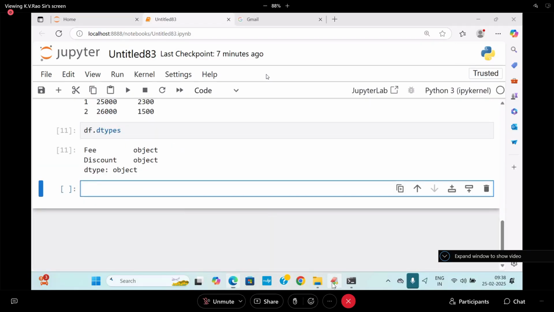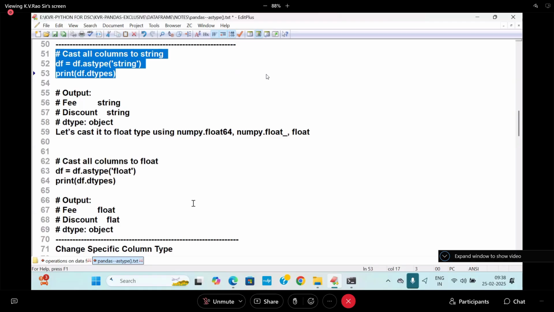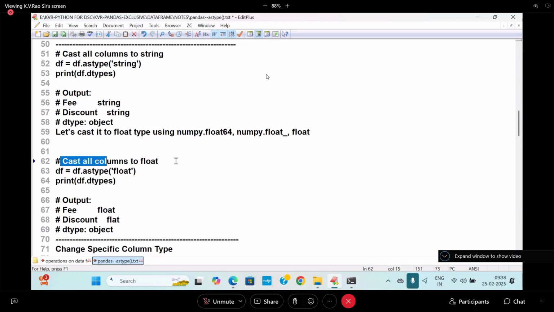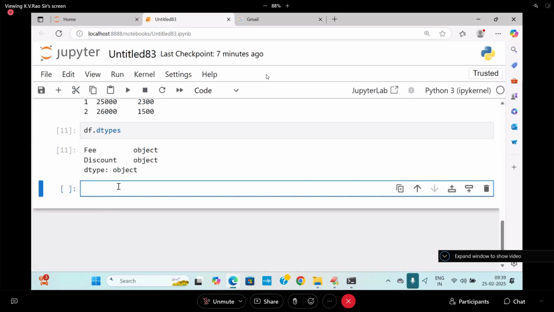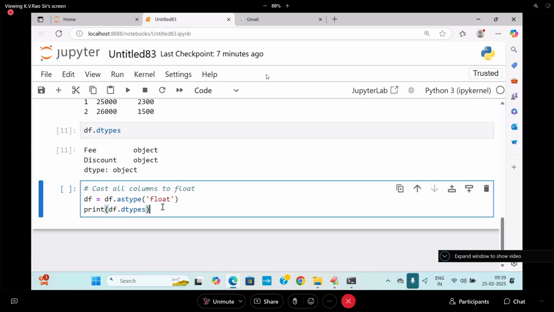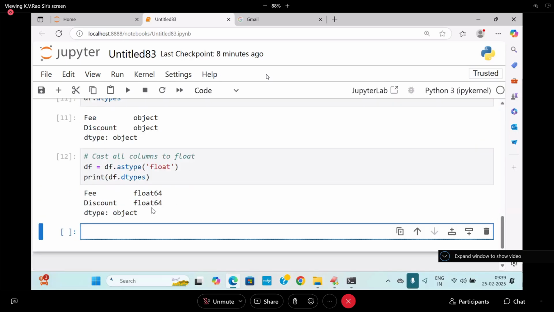Now the most important statement is the next one. What is the next one? Cast the columns to which type? Float type. And everything is converted into float type. So last and final, I'm going to cast it to float type here. So you are going to cast it to float64 like this you are taking it. Now this is done.